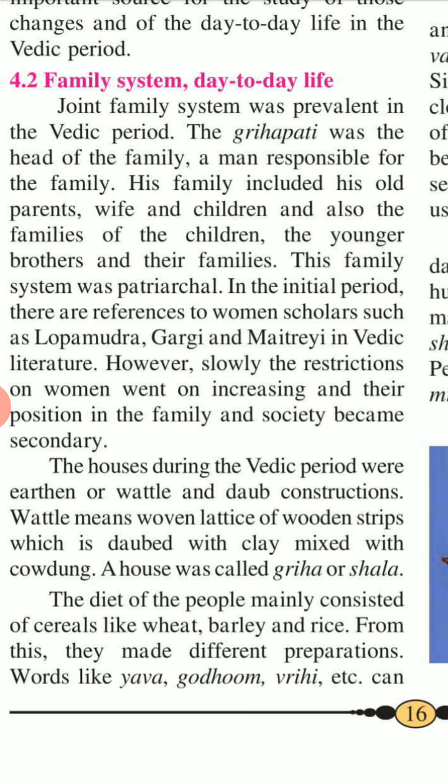Joint family system was prevalent in the Vedic period. The Grihapati was the head of the family, a man responsible for the family. His family includes his old parents, wife, and children, and also the families of the children, the younger brothers, and other families. This family system was patriarchal in the initial period.